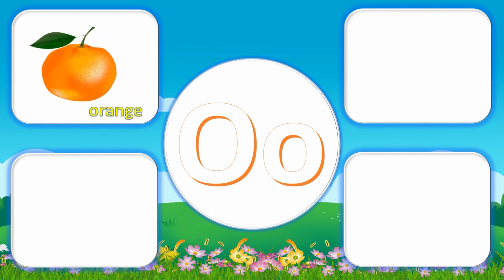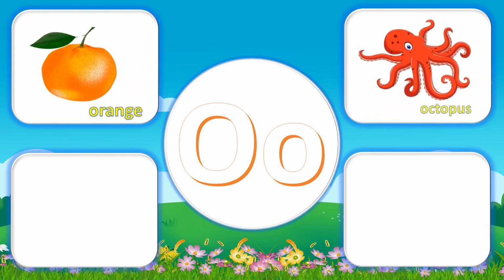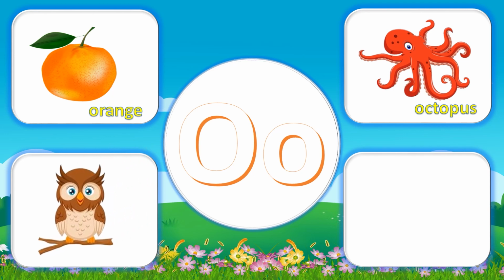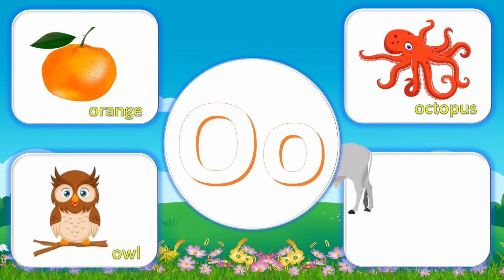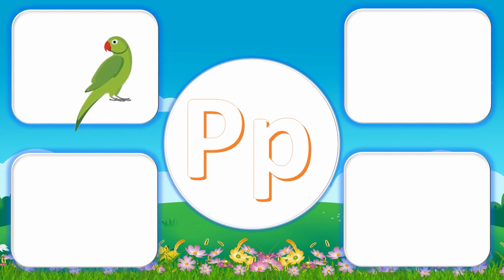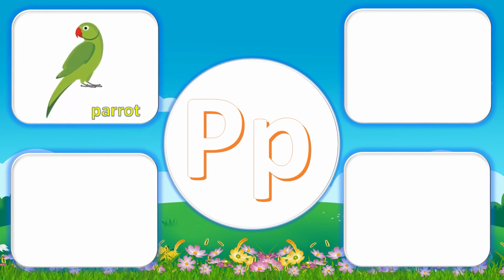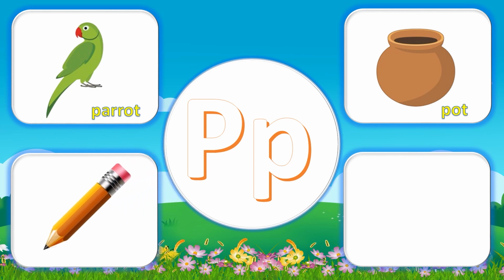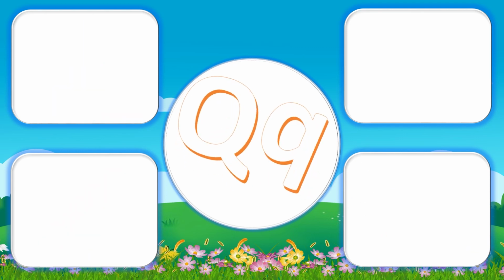O for orange, O for octopus, O for owl, O for ox. P for parrot, P for pot, P for pencil, P for pineapple.